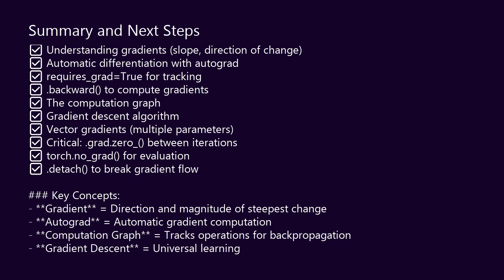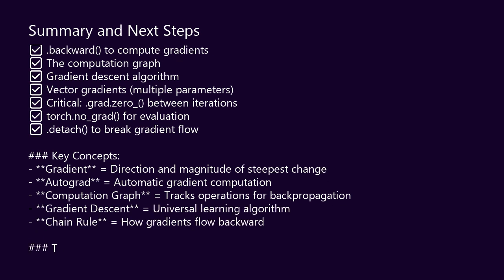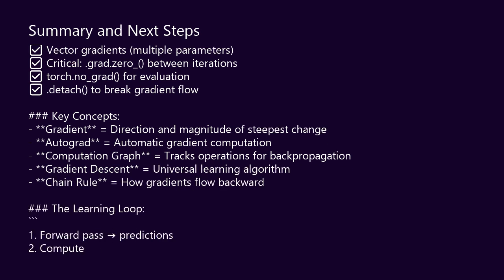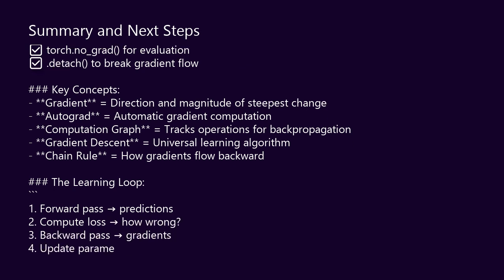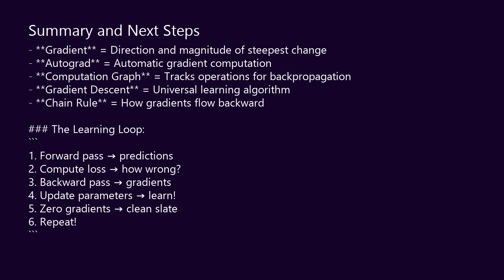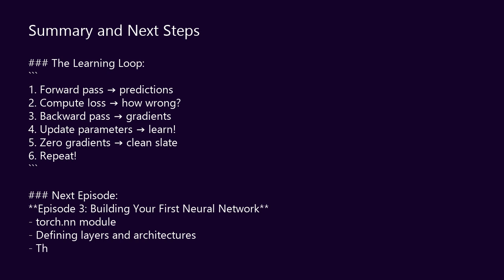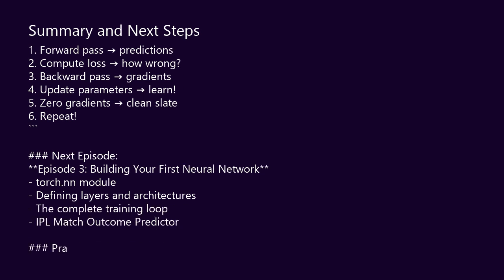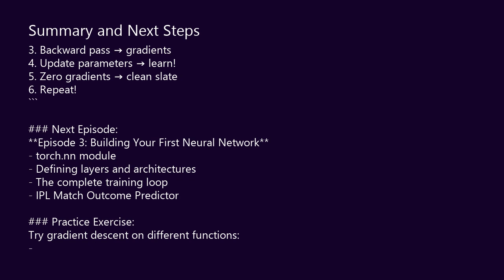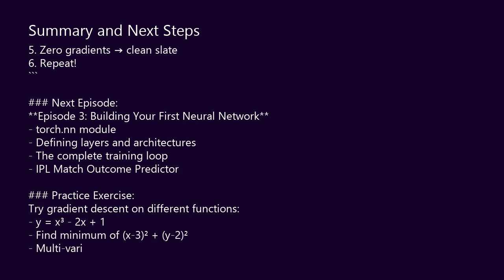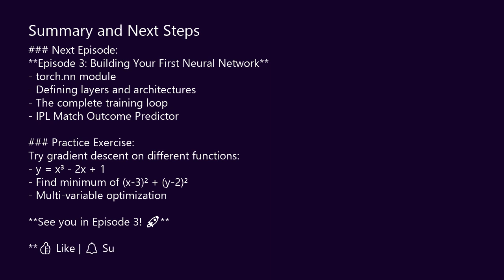No manual calculus needed. We explored the computation graph, how PyTorch tracks operations during forward pass, then traverses backward computing gradients via chain rule. All automatic. We implemented gradient descent from scratch, the fundamental algorithm that trains all neural networks. We saw it work on simple and complex examples.